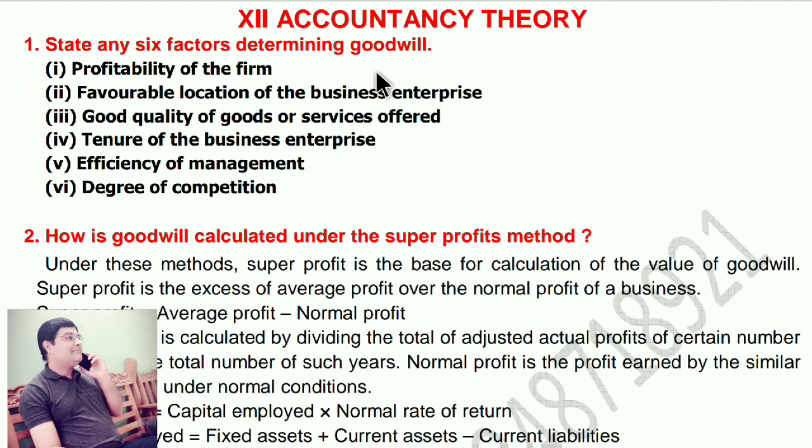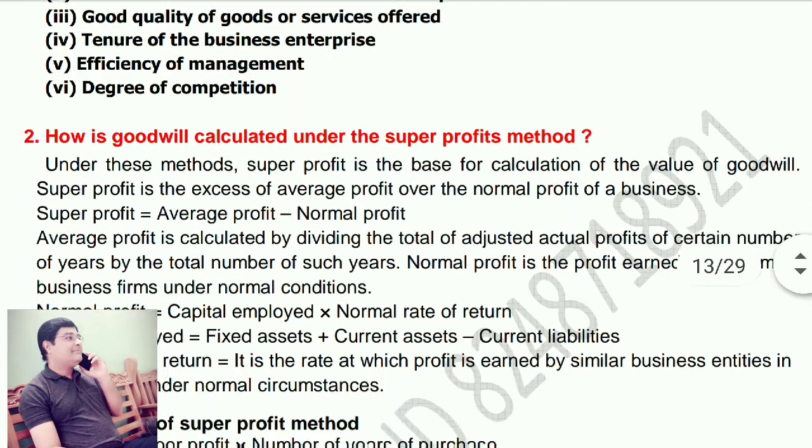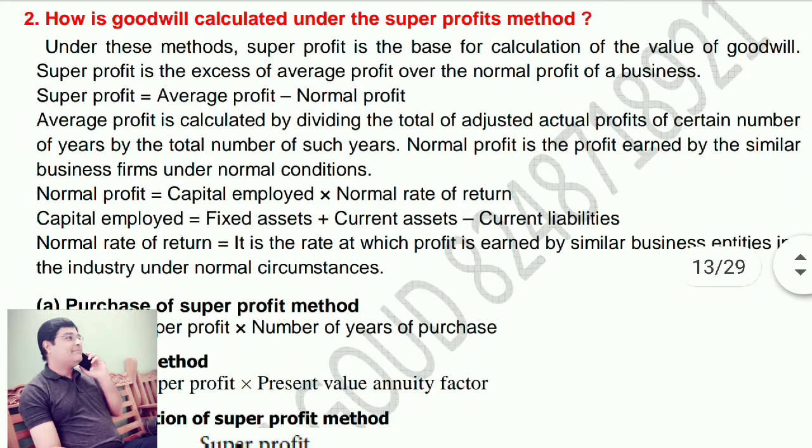First short answer, state any 6 factors determining goodwill. Profitability of the firm, favorable location of the business enterprise, good quality of goods or services offered, tenure of the business enterprise, efficiency of management, degree of competition.